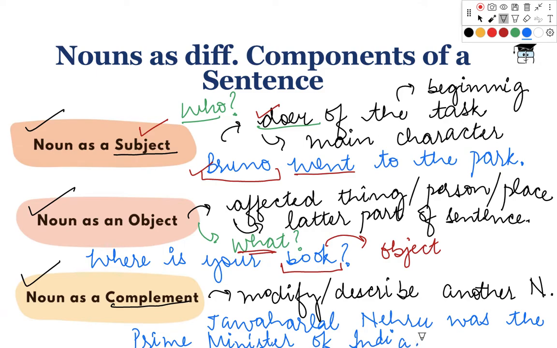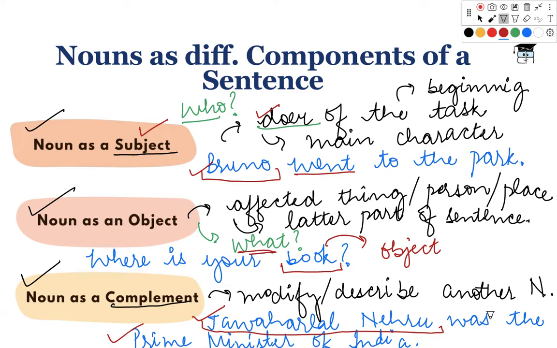Okay. Now, in this sentence, if I look carefully, Jawaharlal Nehru is a pronoun, right? And Prime Minister is another noun that acts like a complement to the pronoun here. Who was Jawaharlal Nehru?